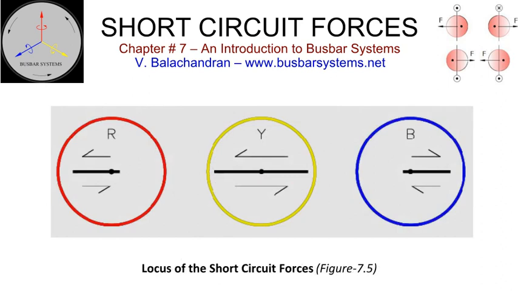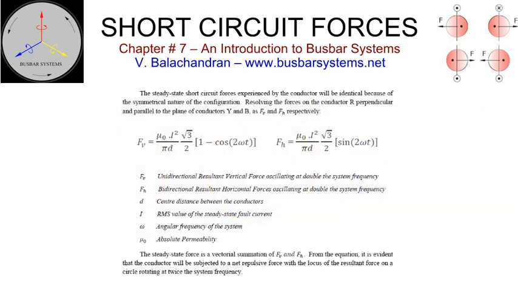Figure 7.5 details the amplitude and direction of the force. Since the section modulus remains the same, it also represents the amplitude and direction of the stress and deflection. Insulators can be oriented and located strategically to offer the maximum factor of safety. 3 conductors in delta formation. The conductor carrying the maximum fault current will experience the maximum momentary force.